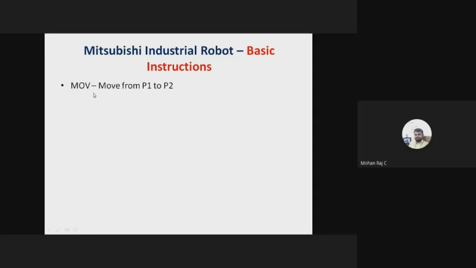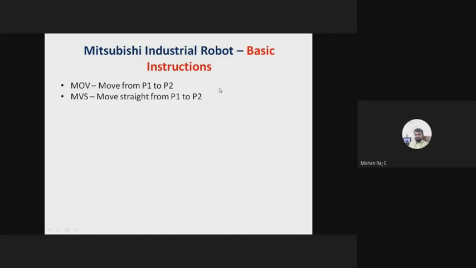So move means move from P1 to P2. P1 means point 1 to point 2. And MBS, there is a huge difference between move and MBS. Both are moving the robotic arm from P1 to P2, but there is a fundamental difference between move and MBS. What is move? P1 to P2 means, okay, I'll show you.